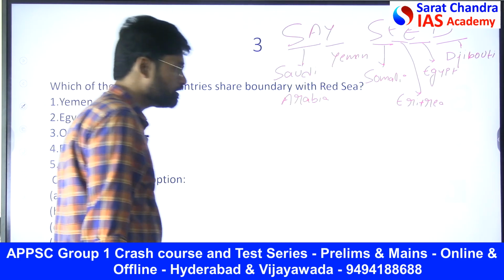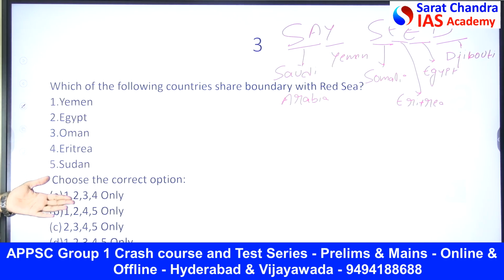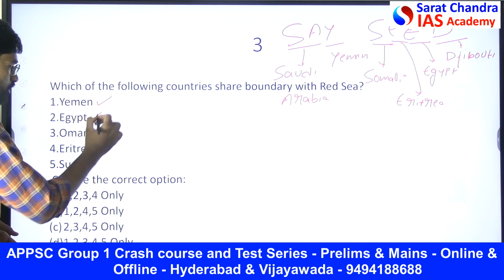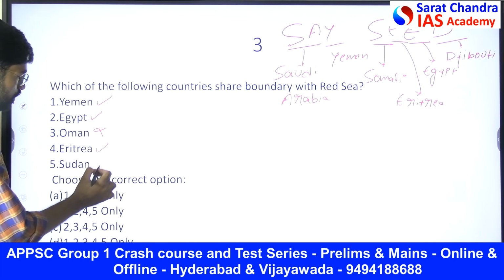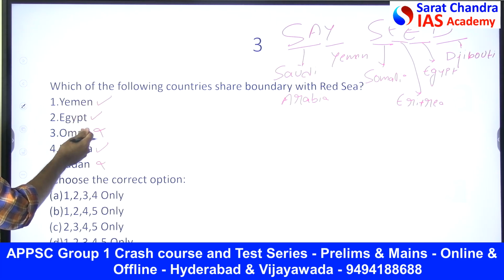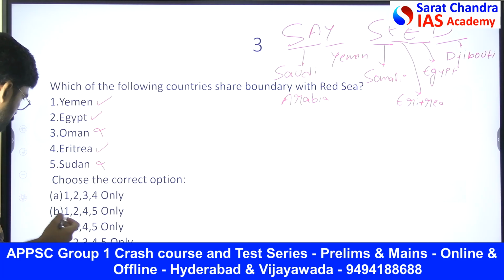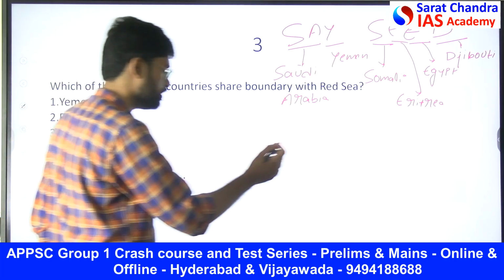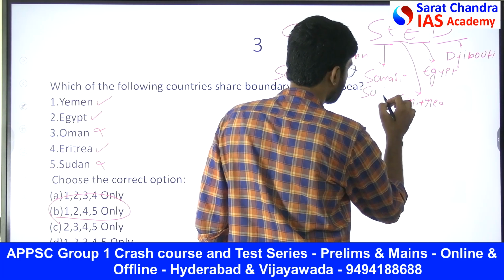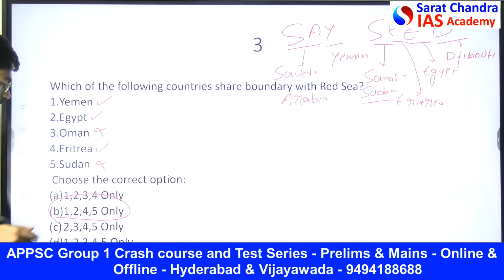So now tell me, guys. You have known the mnemonic. Now tell me the answer. Which one do you think is the country which borders the Red Sea? We have Yemen, right? We have Egypt. We don't have Oman. We have Eritrea, right? We don't have Sudan. So the answer can be 1, 3 and 4. 1, 2 and 4. 1, 2, 4 and 5. Yeah, Sudan is also one. Somalia and Sudan is also the one which passes through the Red Sea. So 1, 2, 4 and 5 is the right one.